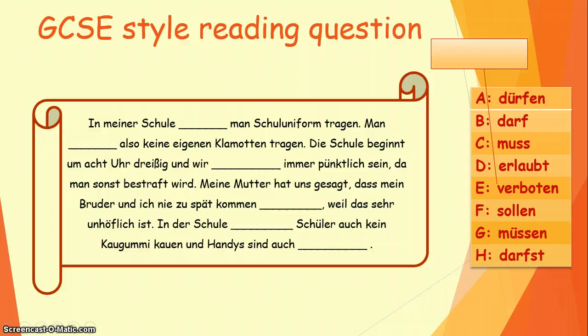First, I would have a look at the different words on the side, and then I would try and figure out, especially in this case because they are modal verbs, I would have a look at the different verb endings, because they will be quite important depending on what subject is used in the set of sentences. And then I will also have noticed that there are different words as well, and namely they are not verbs, they are adjectives. So in this case I know that erlaubt is allowed, verboten is forbidden.